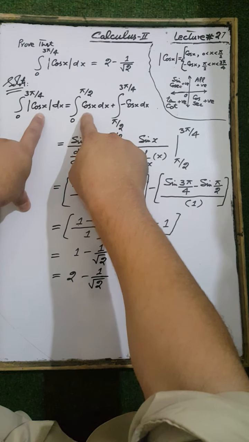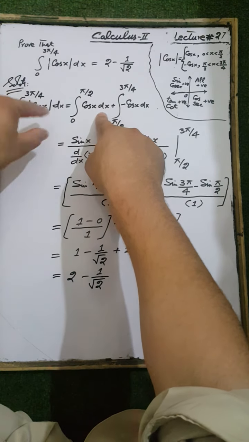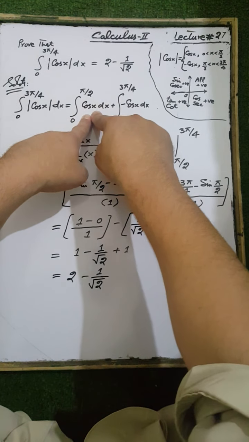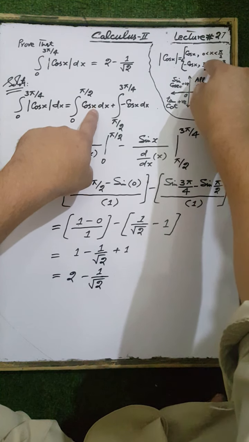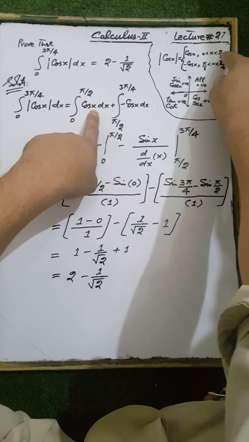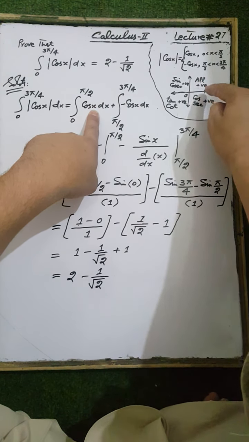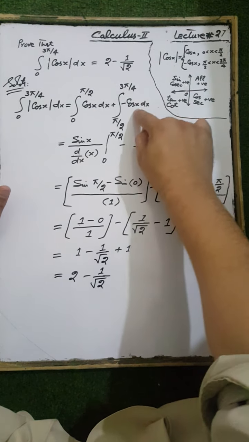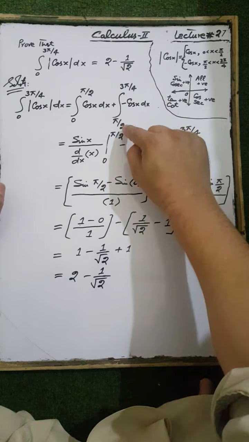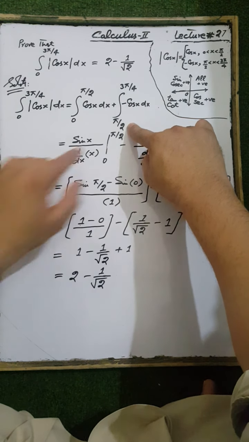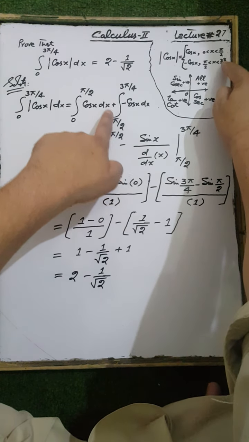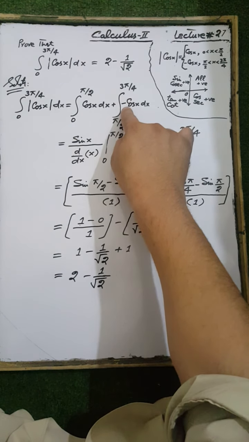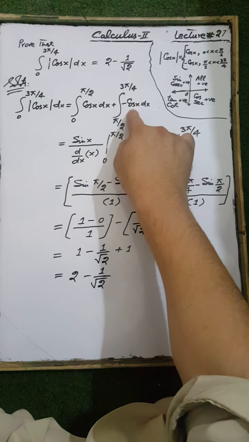the value of |cos x| will be calculated from cos x when the interval of integration is from 0 to π/2, that is, when x is in the first quadrant. And when x is in the second quadrant, that is, when x is greater than π/2 and less than 3π/4, then the value of |cos x| will be calculated from minus 1 multiplied by cos x.